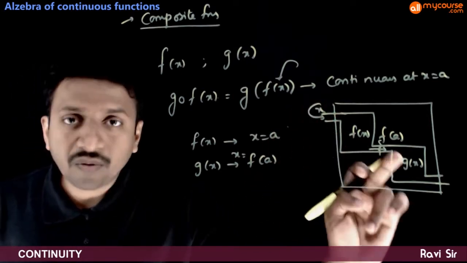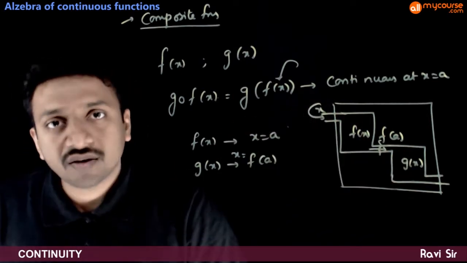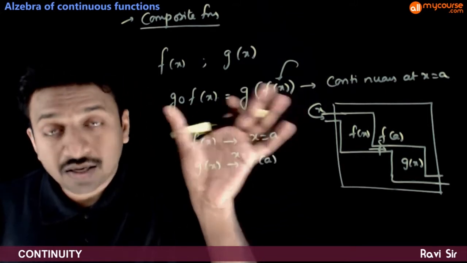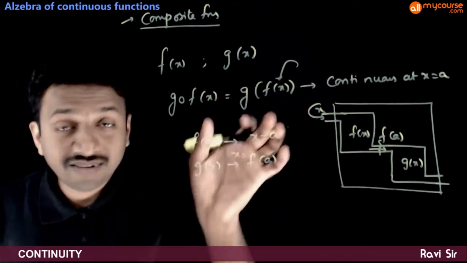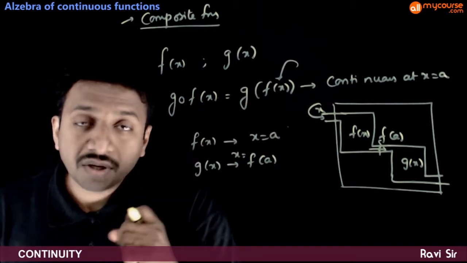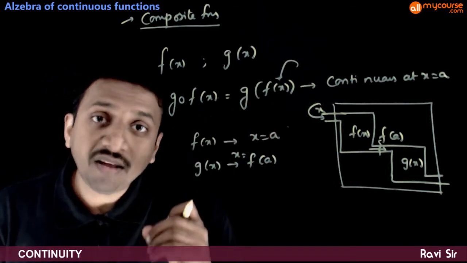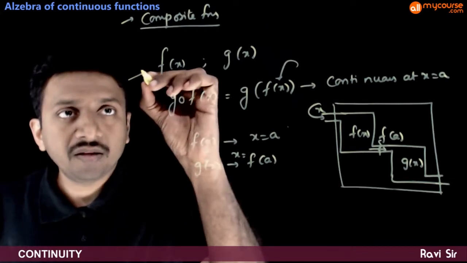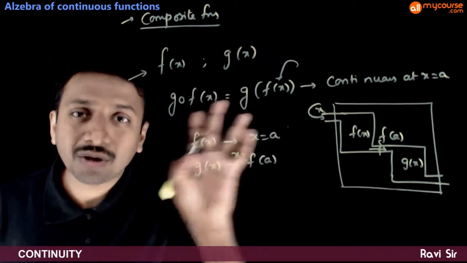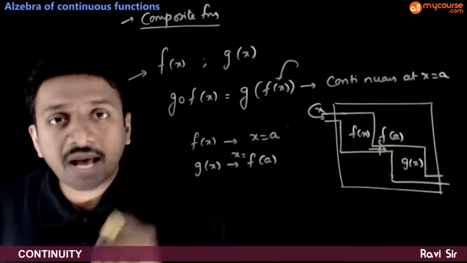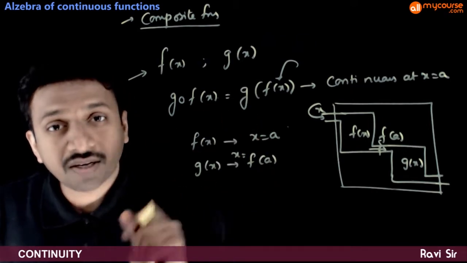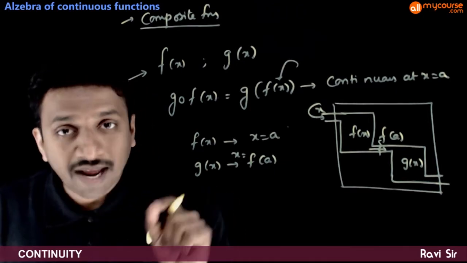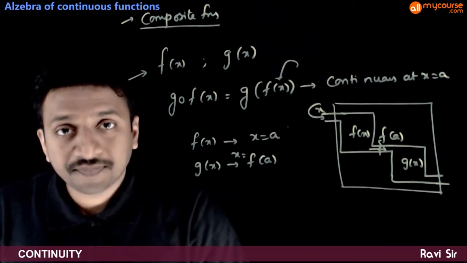If that is so, then g o f of x will be continuous at x is equal to a. If this doesn't hold, then we are not sure whether it is continuous or discontinuous, and you need to check separately using the standard definition, according to the given question.